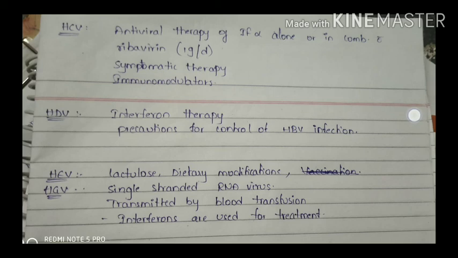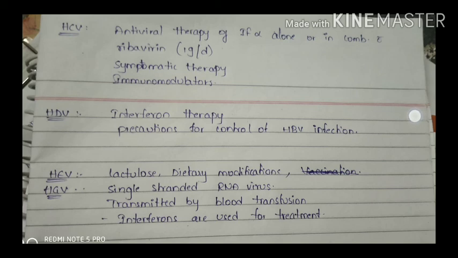And for the HDV virus, we can use interferon therapy, and the main precaution is control of HBV infection, because this HDV virus needs an HBV infection, meaning it is completely dependent on the HBV. So first we need to control the infection of the HB virus.